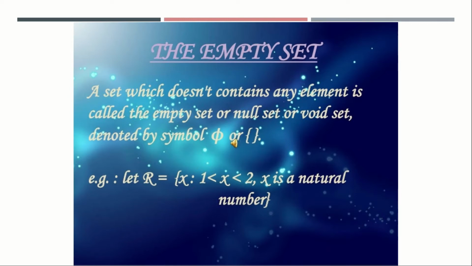Example, let R is equal to {x : 1 < x < 2, x is a natural number}. The number which is between 1 and 2, there is no such natural number. So this type of set is said to be the empty set or null set or void set.